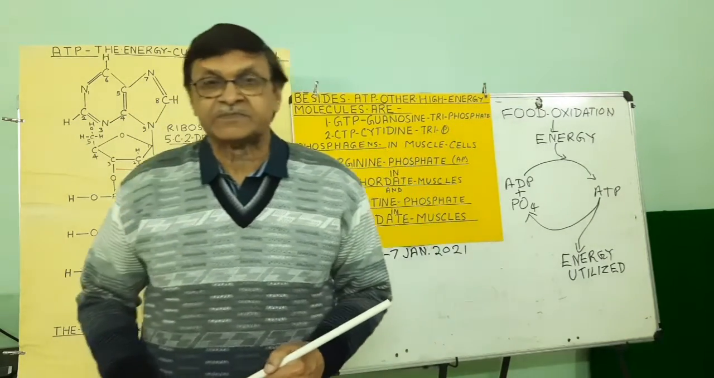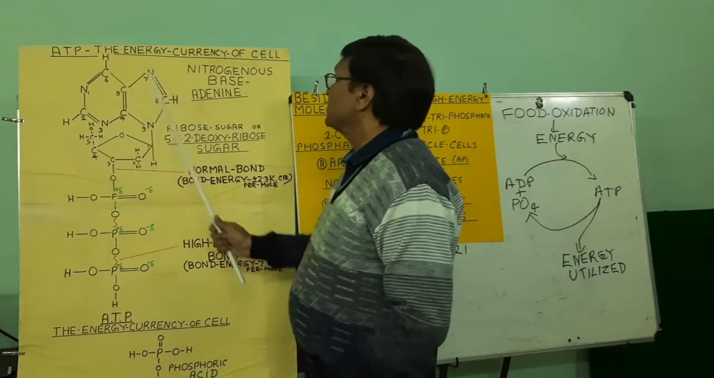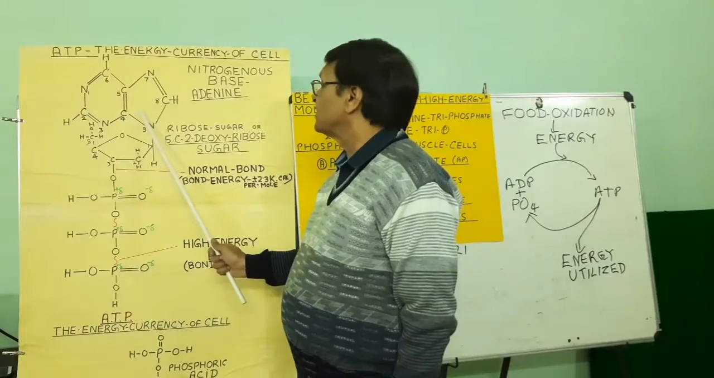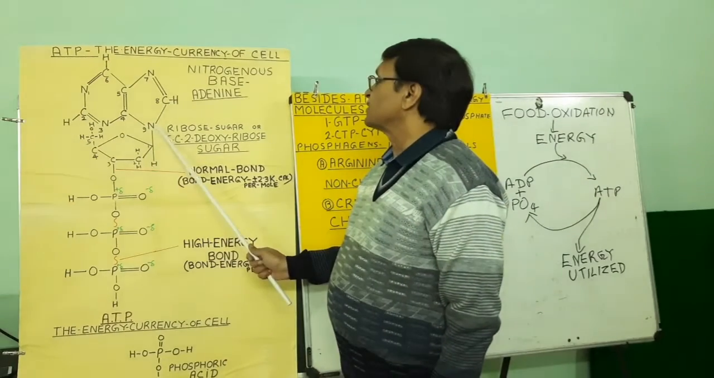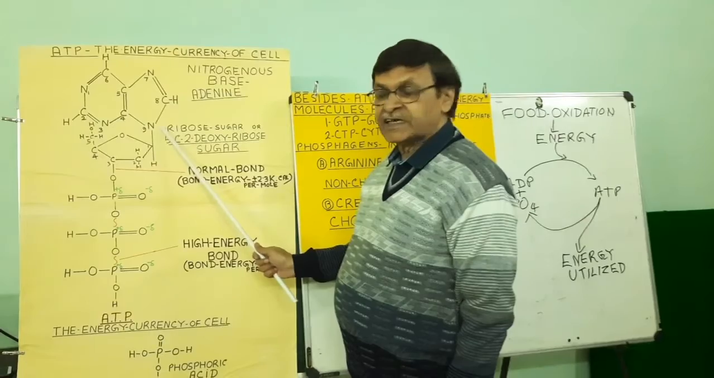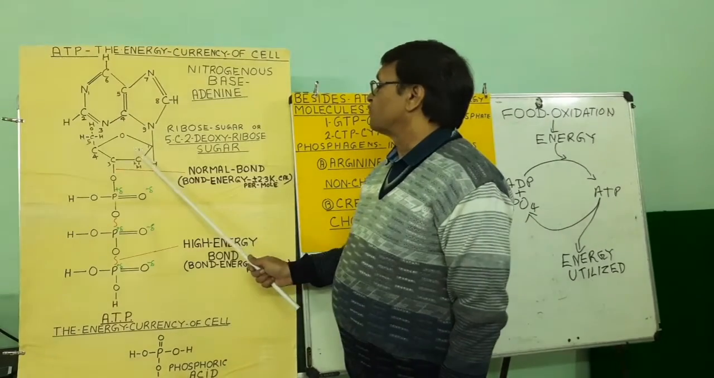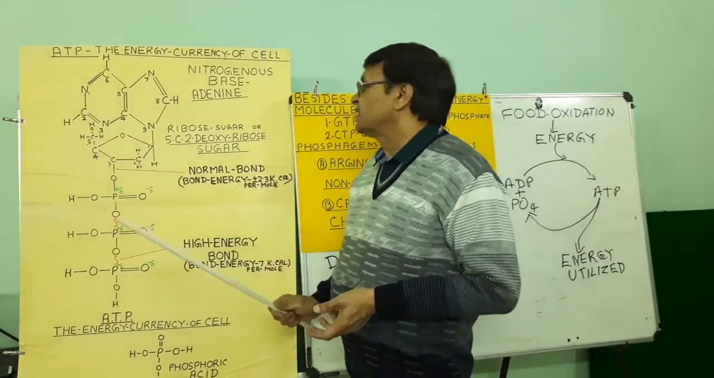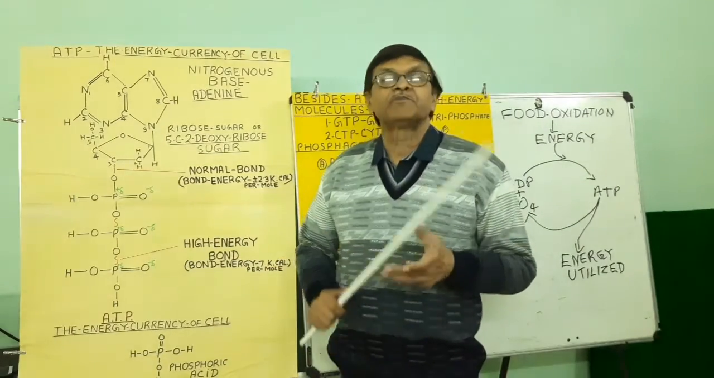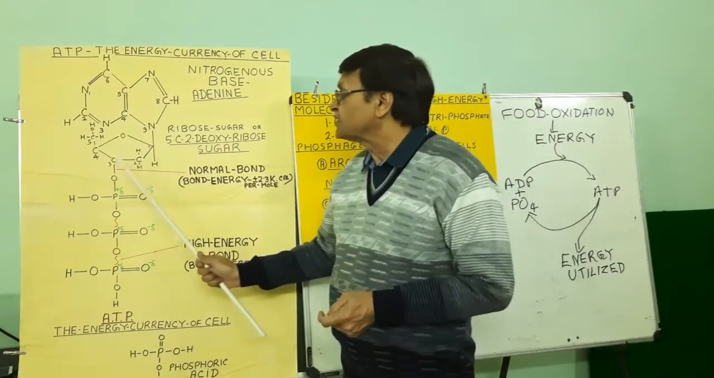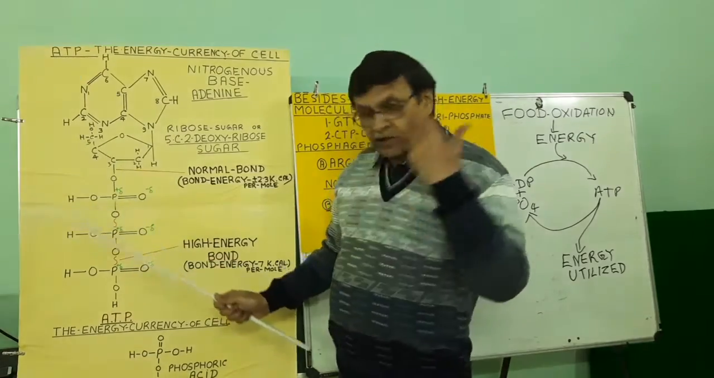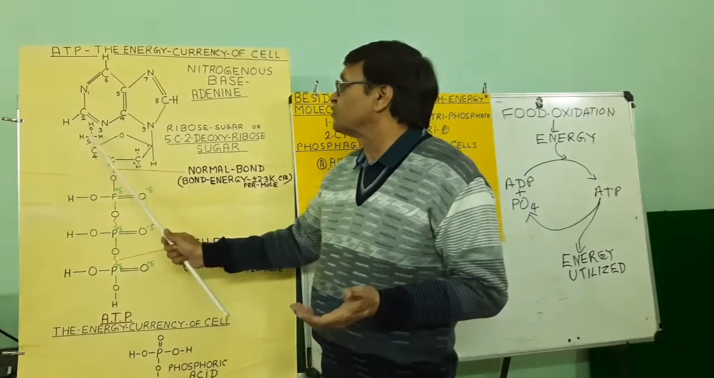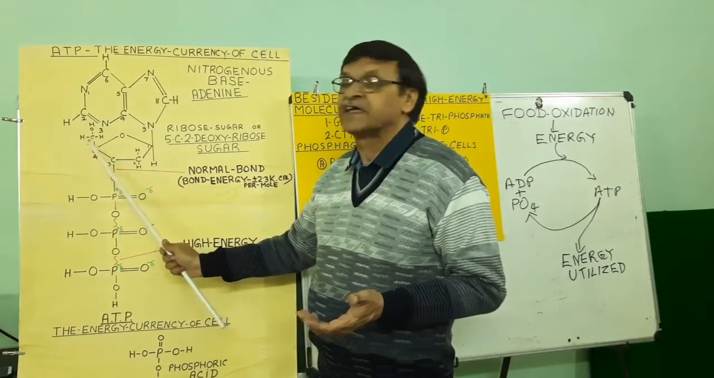How does it happen? First of all, ATP is made up of a nitrogenous base, adenine, and from its nitrogen atom present at position 9, a 5 carbon sugar is attached, maybe a ribose or deoxyribose, and 3 phosphate groups may be attached with the carbon of position number 5.